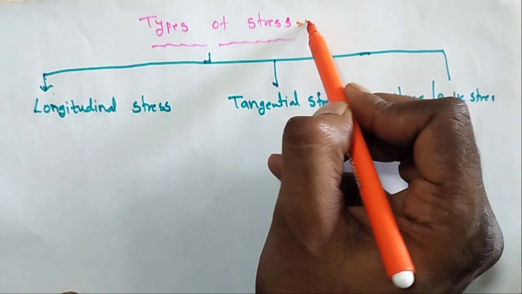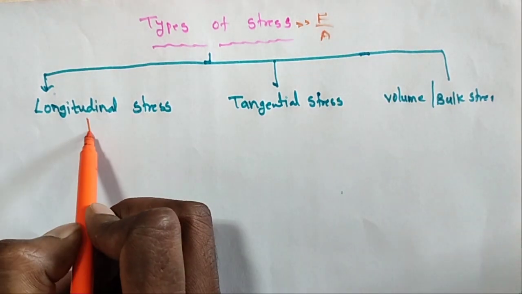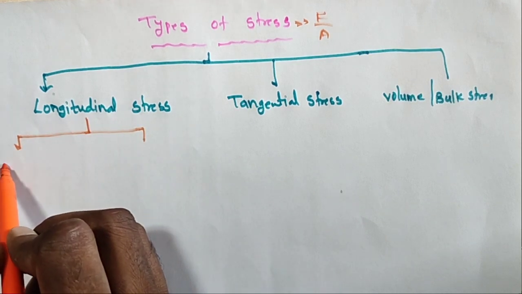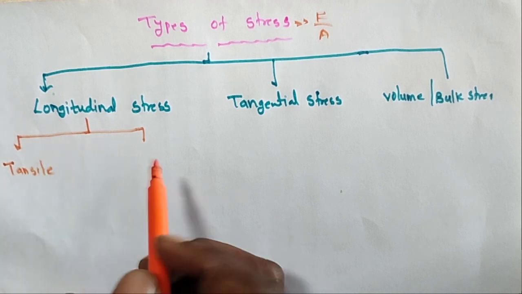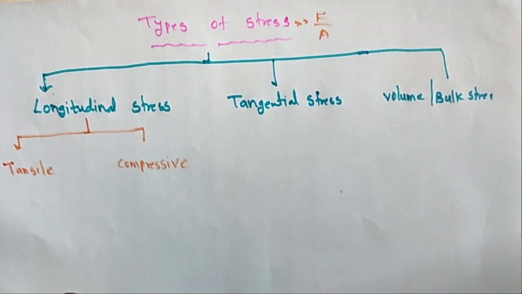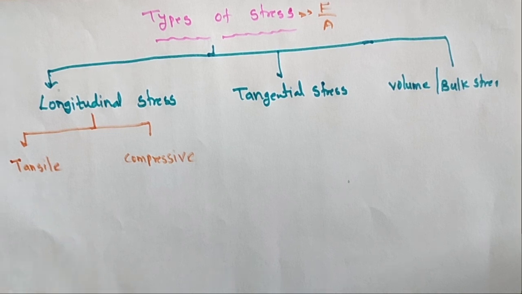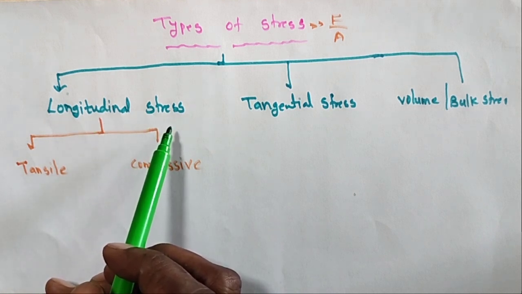We know that stress is equal to force per unit area. In longitudinal stress there are two types: one is tensile stress, another is compressive stress. So how many types are inside longitudinal stress? Tensile stress and compressive stress. This longitudinal stress is a normal stress.